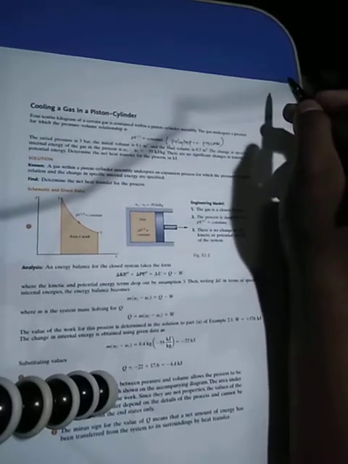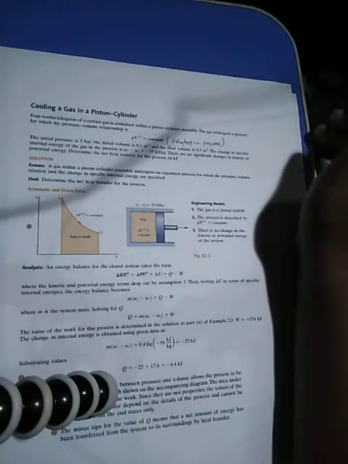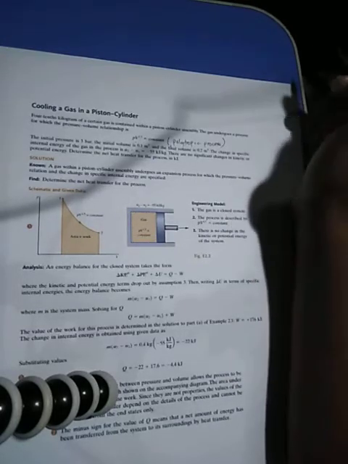Okay? So, sabi dito, okay, determine the net heat transfer for the process in kilojoule. Okay? So, solution. Okay? So, we have known. Okay? A gas within the piston cylinder assembly undergoes an expansion process for which the pressure-volume relations and the change in the specific internal energy are specified. So, ibig sabihin, meron tayong na-form na change of expansion or change of volume, no? So, ang hinahanap natin dito sa problem na to is to determine the heat transfer, okay, for the process.